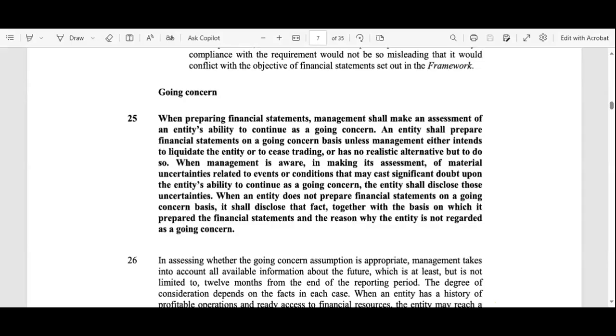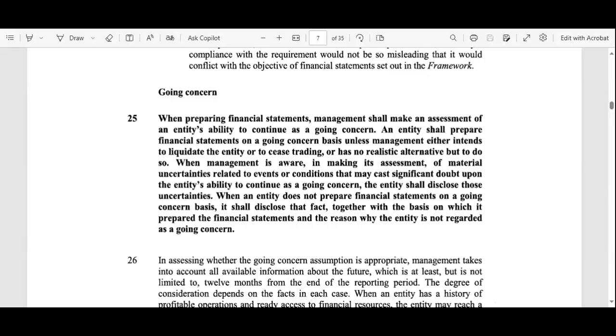We know that the company is continuously doing business. We assume that the company cannot be considered to work for only 6 or 7 months. The business is a continuous process, that is the going concern. So we read and understand what the guidelines tell us. When preparing the financial statement, management shall make an assessment of the entity's ability to continue as a going concern, and the entity shall prepare the financial statement on a going concern basis. That means the business should always be considered a continuous process,